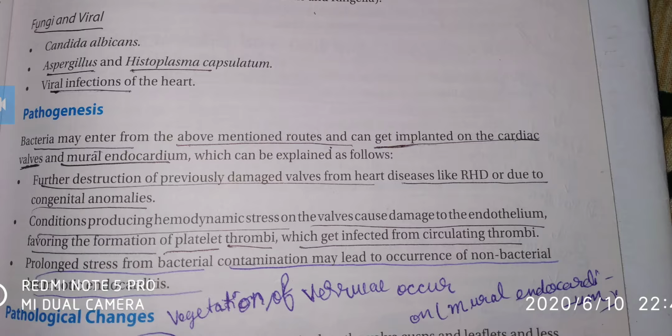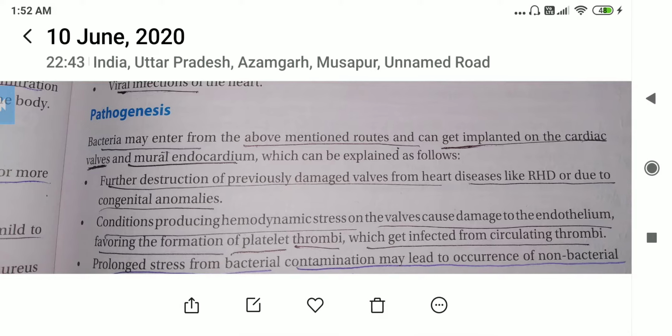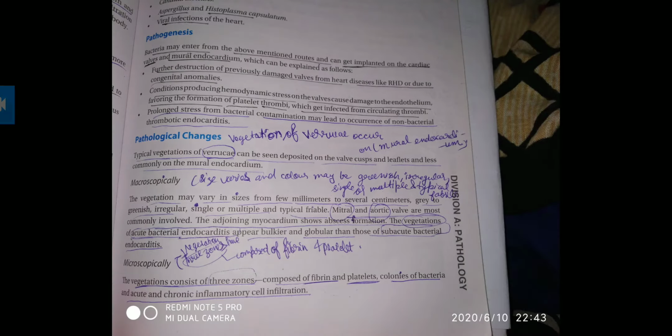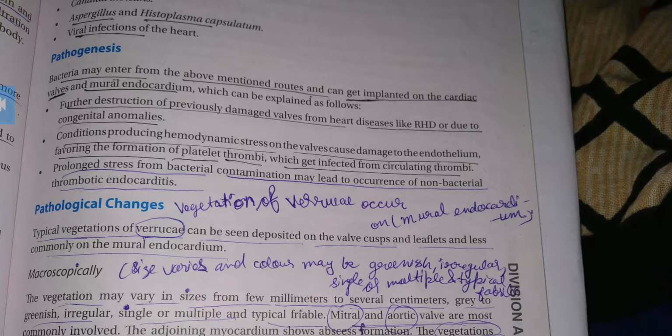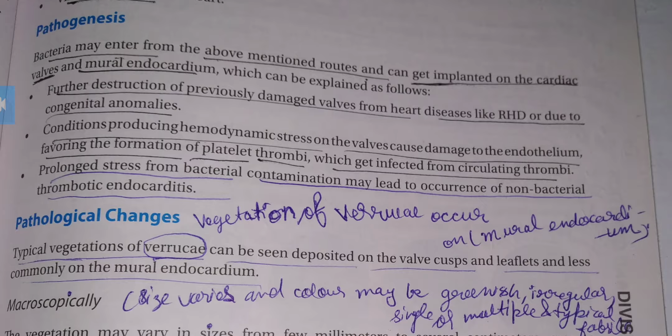Prolonged stress from bacterial contamination may lead to the occurrence of non-bacterial thrombotic endocarditis. So again we are seeing what will happen: bacteria like Staphylococcus aureus or Streptococcus bovis will enter from the above mentioned routes, then implant on the cardiac valves and mural endocardium.